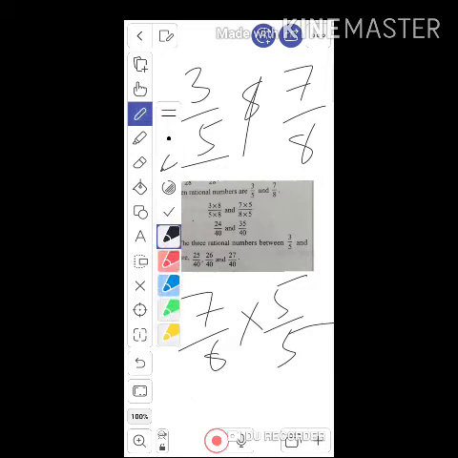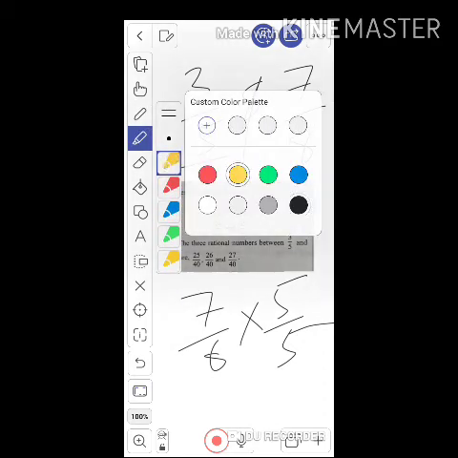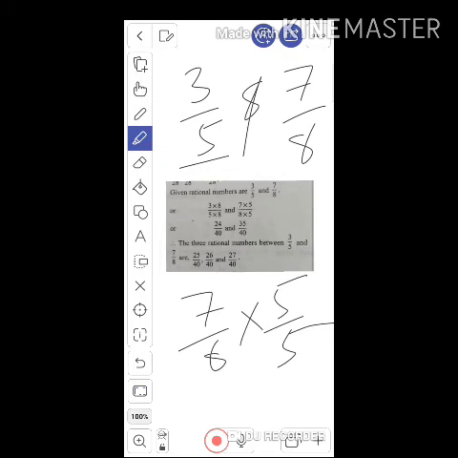So student, now in between these two numbers, how many rational numbers can be represented? It can be infinite, but as per our question, three rational numbers are asked. So in between 24 by 40 and 35 by 40, you write any three. Here it is written 25 by 40, 26 by 40, 27 by 40. You can write 30 by 40, 31 by 40, 32 by 40. Any three rational numbers you can write. Okay.